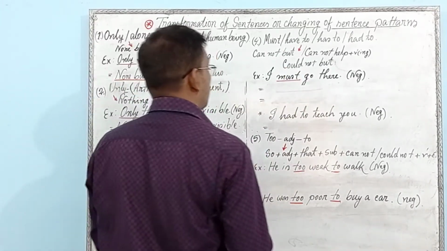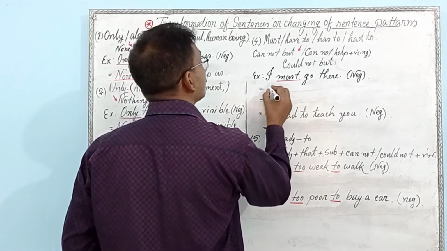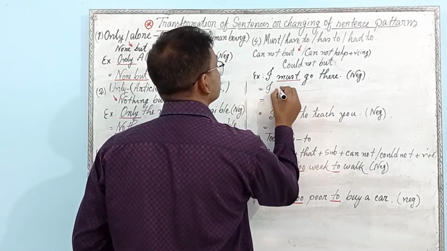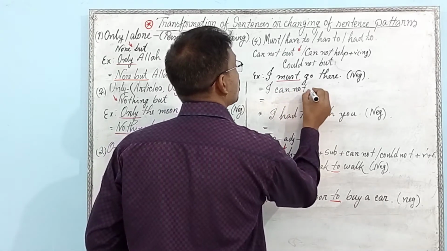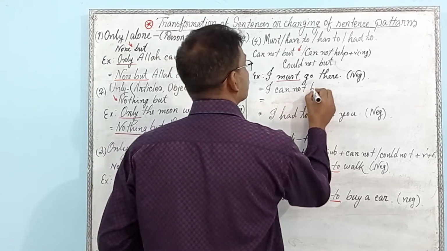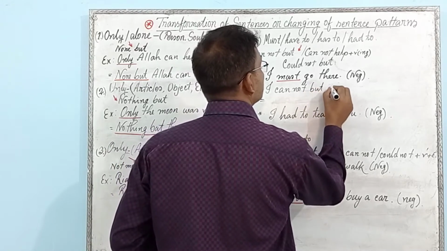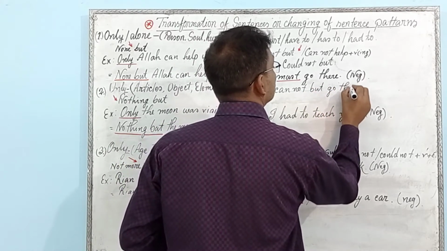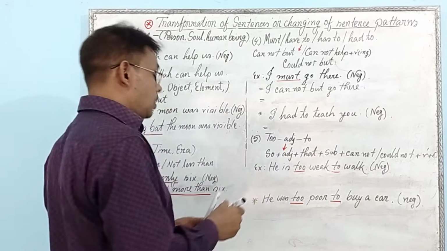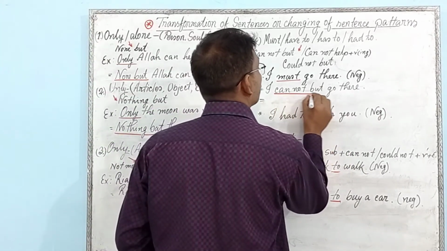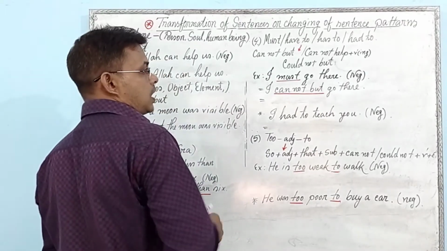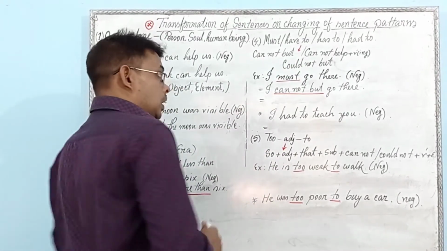So in negative form the answer will be: I cannot but go there. Cannot but instead of must. You can also use cannot help.